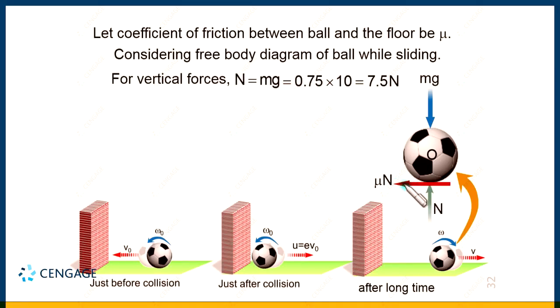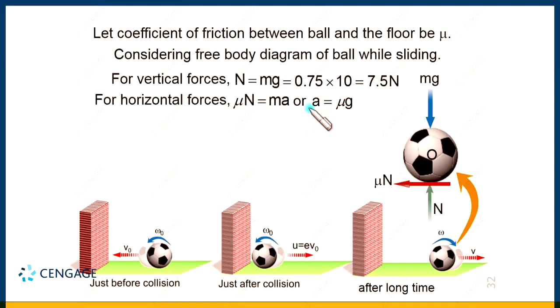Now consider the horizontal forces acting on the ball. This is the unbalanced force. That means mu multiplied by N should be equal to the mass of the ball multiplied by its acceleration. So mu N equals ma, and N equals mg. If we substitute, m gets cancelled, so a equals mu g. Mu is unknown, g is 10, so this acceleration should be equal to 10 mu.